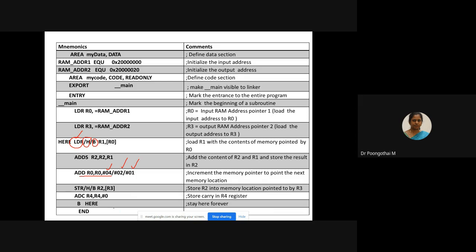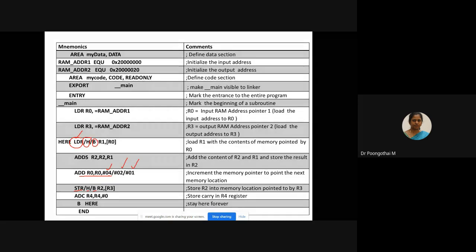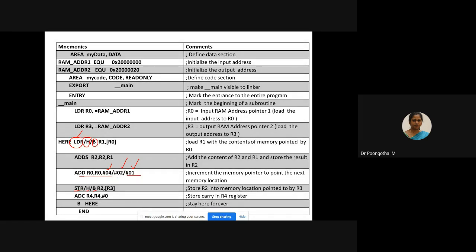Okay. Similarly, suppose if you are using LDR, you should use STR. LDRH, you should use STRH. LDRB, you should use STRB. If you are performing 32-bit value, the memory pointer should be incremented by 4. Suppose 8-bit data handling should be incremented by 1. 16-bit data handling should be incremented by 2.